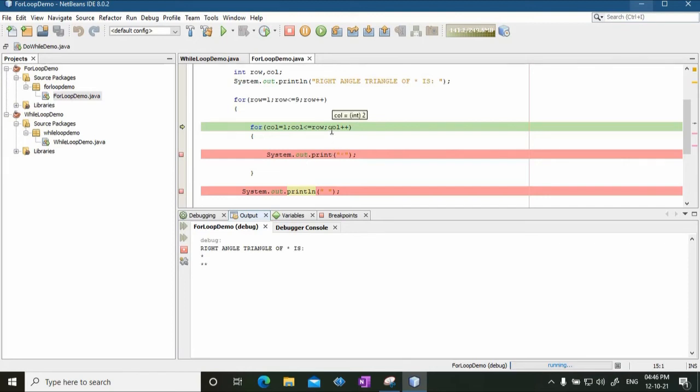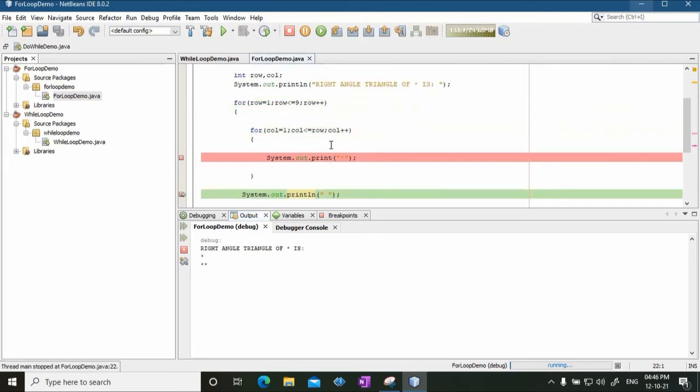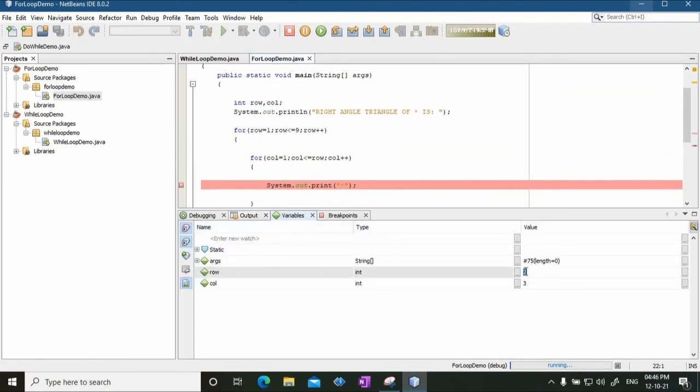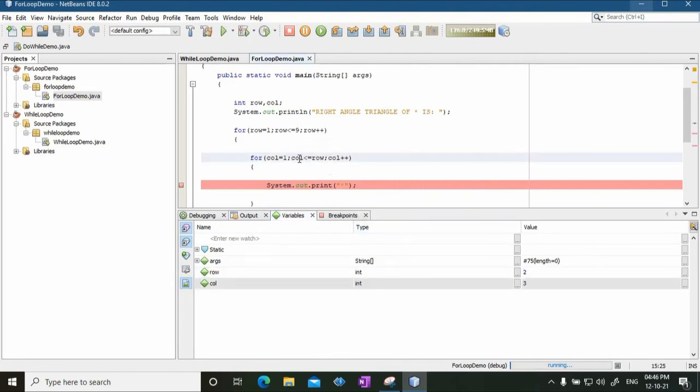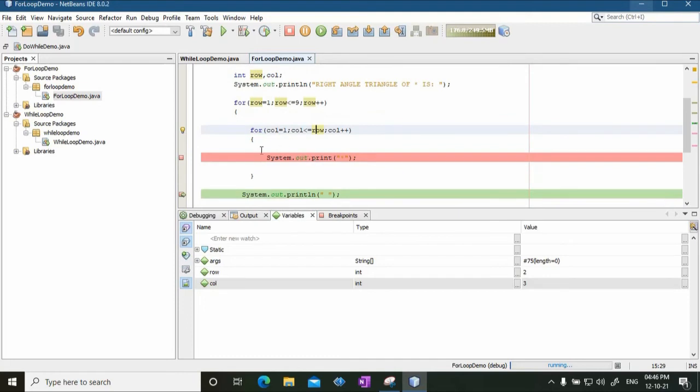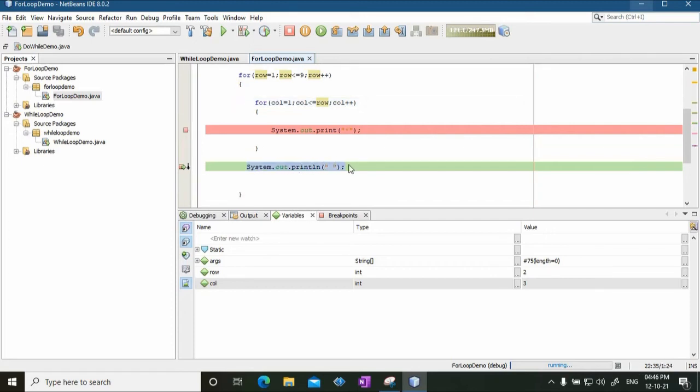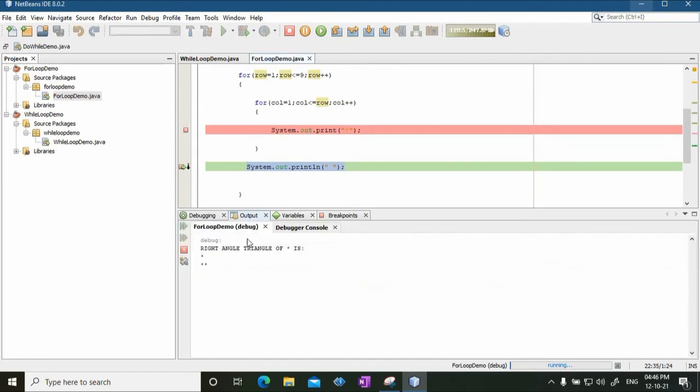Now when column is incremented, column becomes 3. So row is still 2, but column is 3. So this condition checking, that is column less than equal to row, this fails. So it goes out of this inner for loop, and once it comes out of inner for loop, before incrementing this row, there is one statement, that is system.out.println. So it is going to take you to the new line. Why this is done? Because two stars are already printed. There is no star that has to be printed in the same row.